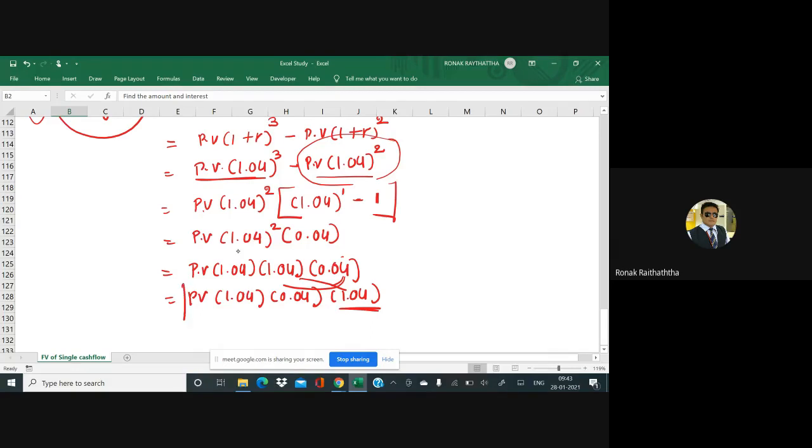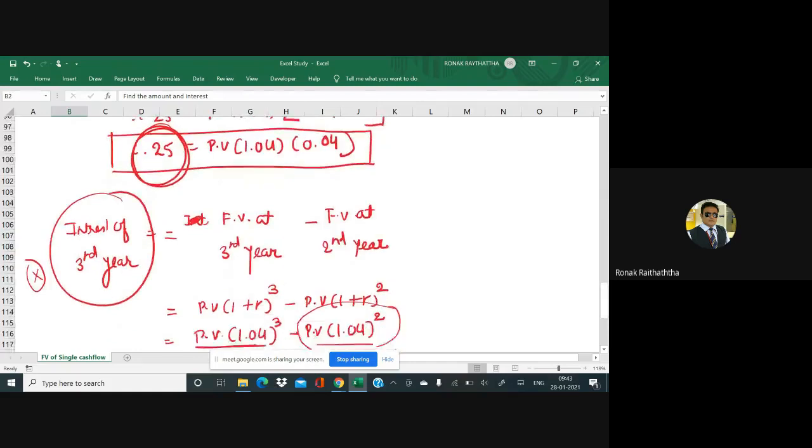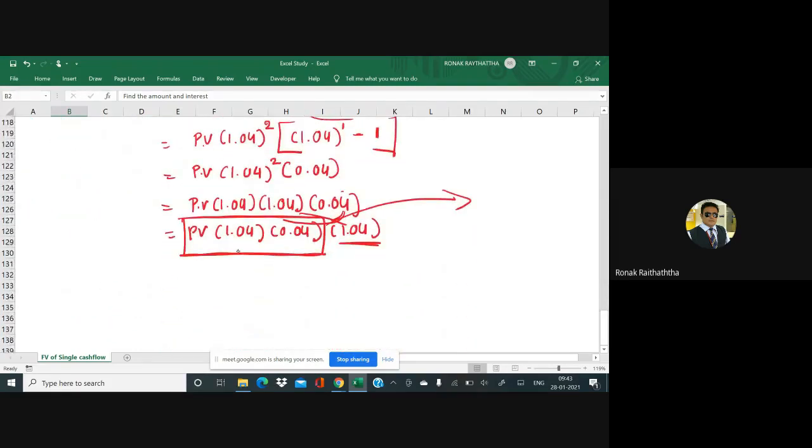And this is the value we have got in the first equation. How much it is? Check it out. You have got this value, 25. 25 has been there for this equation. We have got it from the first one only. So let's replace 25 over there. So equal to 25 multiplied by 1.04. So what do you get? 26. Now do not forget what was there in the left hand side. It was interest of third year.